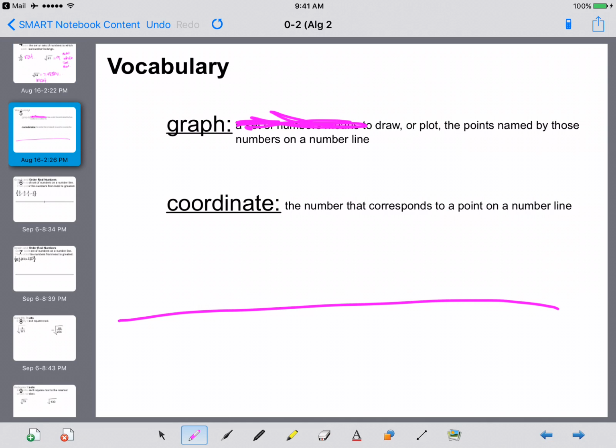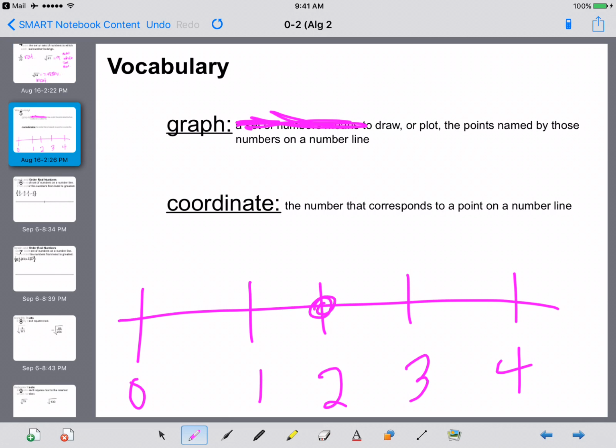So like here, we got 0, 1, 2, 3, 4. If I want to graph the number 2, I'm going to put a point on there. Boom, I just graphed the number 2. This dot right here, where I graphed it, is the coordinate. So 2 is your coordinate because that's the number that corresponds with that point.